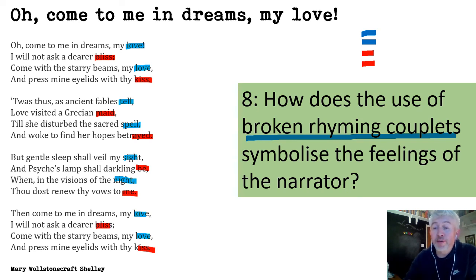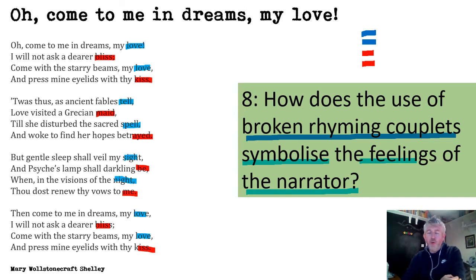Rather than having the rhymes next to each other in pure couplets, this poem has the rhymes close but slightly separated. Now, what I'm asking you to do in this question is to think about how those broken rhyming couplets symbolize the feelings of the narrator. What kind of meaning or idea do these broken rhyming couplets represent? Think about what's happened to Mary in her life. Think about what this poem's about. Why are broken rhyming couplets a useful way of adding an extra meaning to this poem?